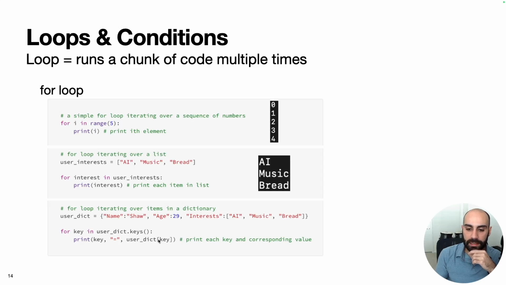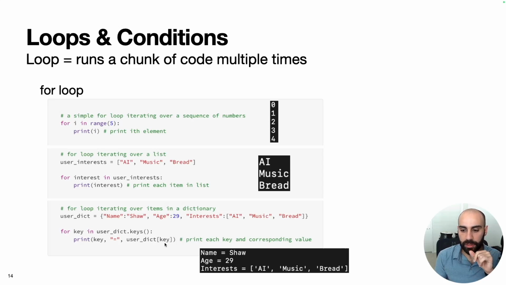Then we can access the values of the dictionary by using the key. Here it's going to print the key itself, like name, and then we can print the value corresponding to that key using this syntax. We have the user dictionary, square brackets, and then the key that we want to reference. If we run this, this is the output that we'll get. We'll have name equals Shah. Name is the first key.